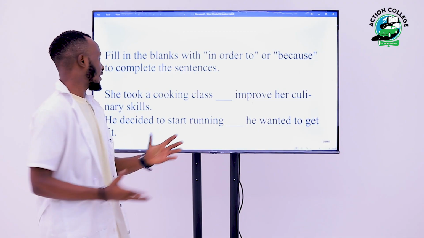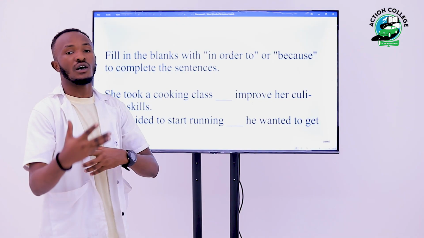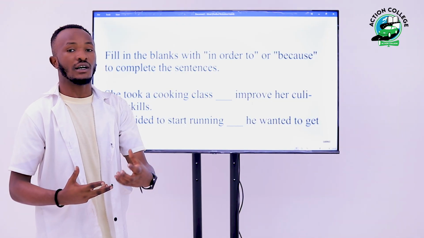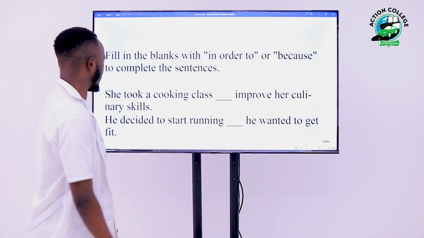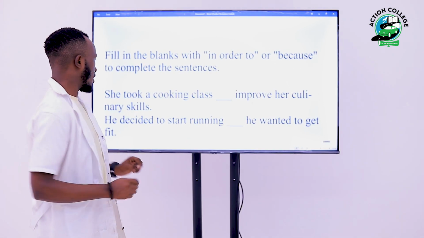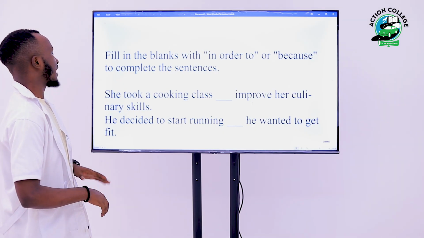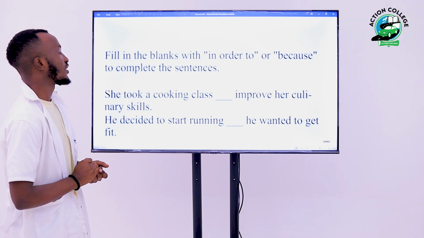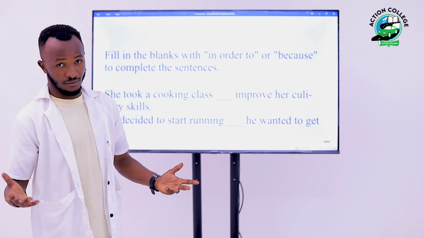So she decided to study culinary in order to improve her skills. Very good. Now, let us come to this second person. He decided to start learning, blank, he wanted to get fit.